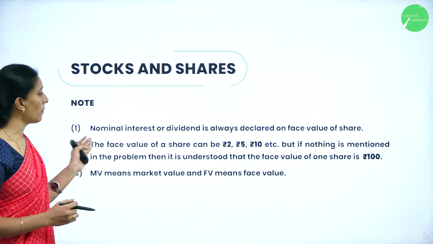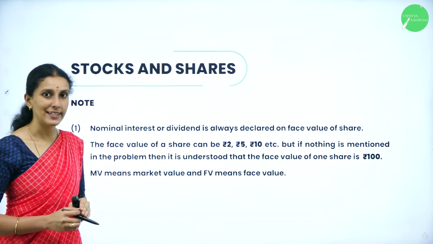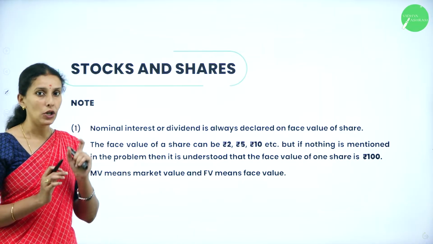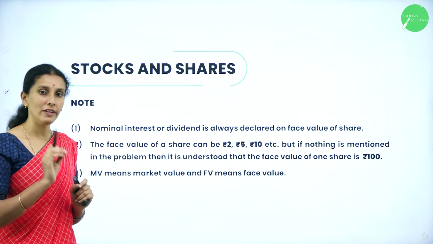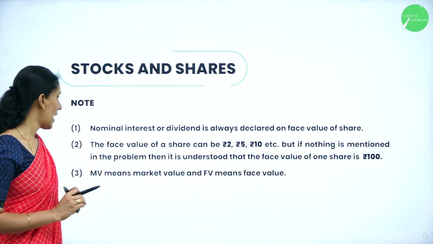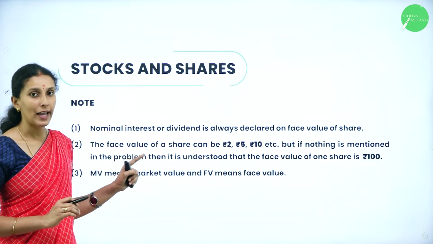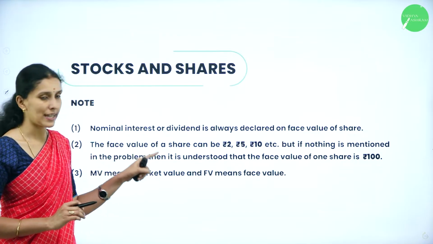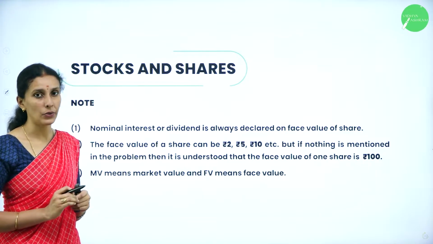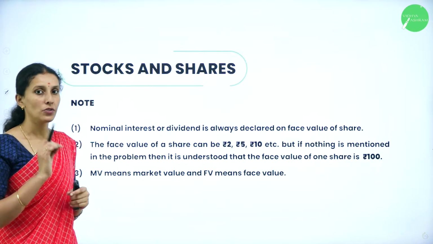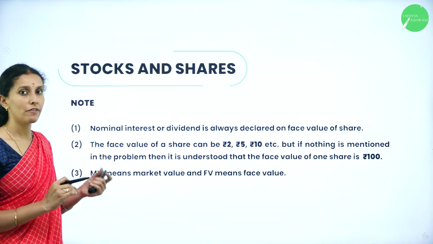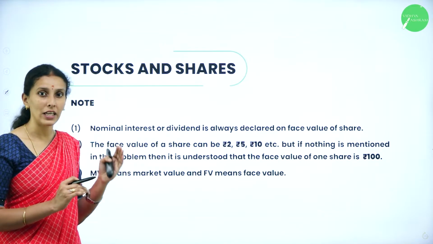Now, whenever the nominal interest or dividend is declared, it is always on the face value. So whatever the face value you take, the nominal interest or dividend is always calculated on the face value, not on the market value. And the face value of a share can be rupees 2, rupees 5, rupees 10. But if nothing is specified in the problem, always take the face value as rupees 100, because we will calculate interest for rupees 100. So necessarily you have to take the face value of rupees 100 when nothing is given.